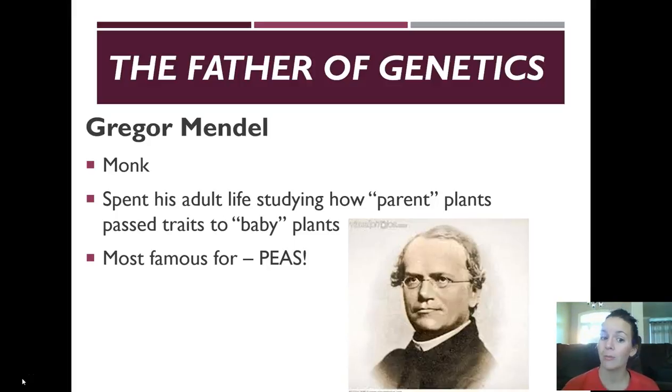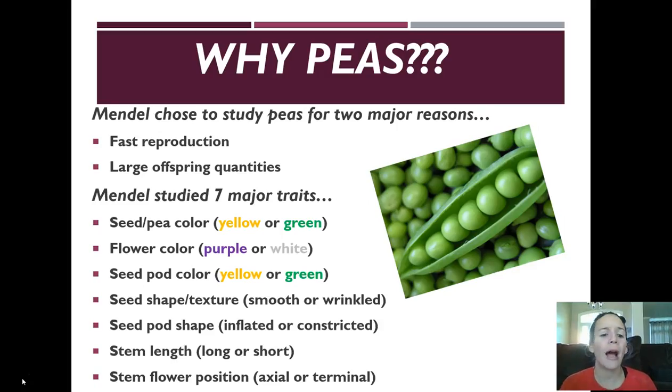He was a monk and he spent his adult life studying how parent plants pass traits on to baby plants. And the thing that he was most famous for? Peas, of course. So why peas? There's lots of different reasons why he chose to study peas. The two major reasons are the fast reproduction and large quantities of offspring.